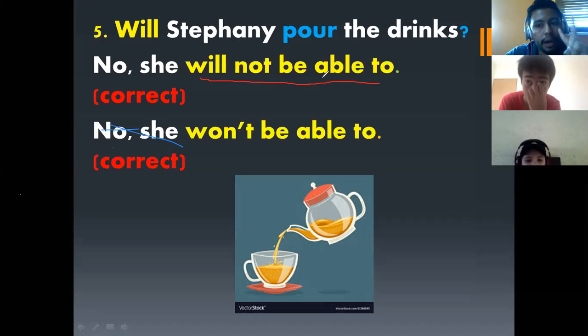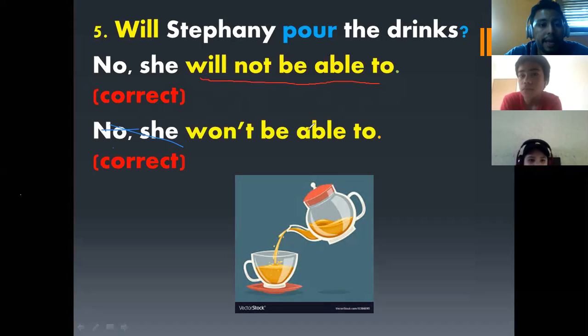We have two possibilities to answer a negative sentence. For example, "Will Stephanie pour the drinks?" The first answer is, "No, she will not be able to." This is polite, something very kind. It's not like angry. It's something polite that you are saying.